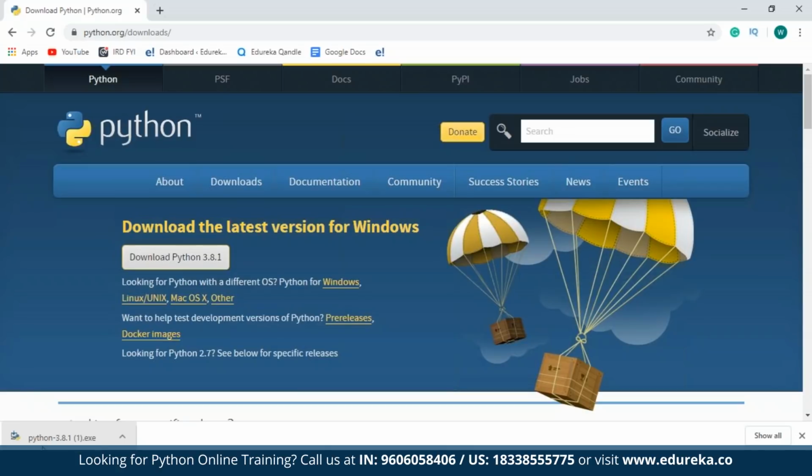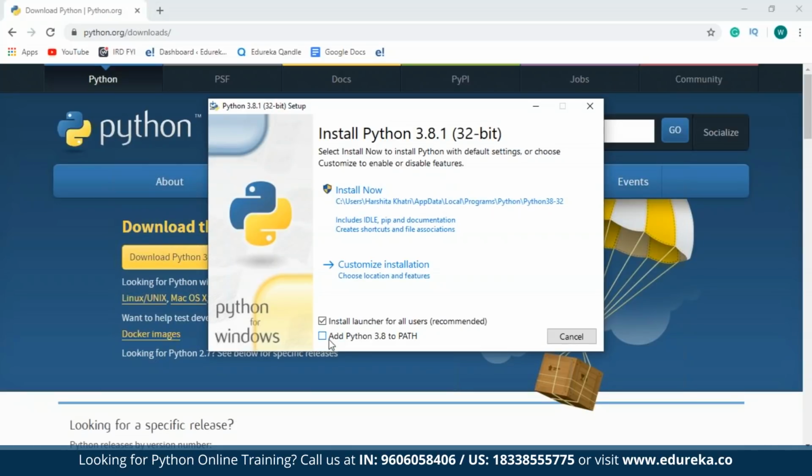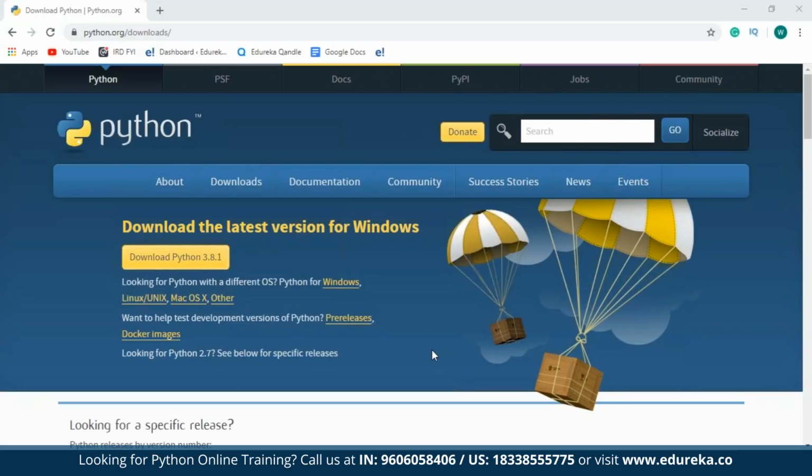Once the installation is completed, you can run the installer. To do that, just click on the downloaded file. Check the option that says Add Python 3.8 to path, and then click on Install Now. I'm not going to install this right now on my system since I already have Python 3.7 on it. Once the installation is done, just click Finish and you have Python ready to operate on your systems.